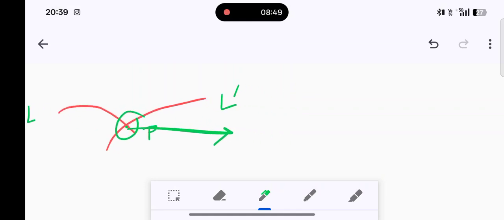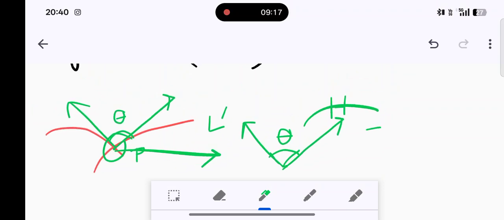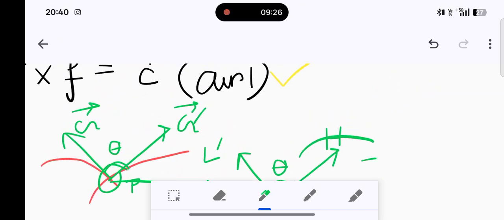If we zoom in, we will get a straight line and a straight line, because the segment is nothing but a straight line. If we extend the straight lines, then this is the angle between these two straight lines. These two straight lines are nothing but the gradients. This is the g dash vector and this is the g vector. Sorry, I have written it reversely.